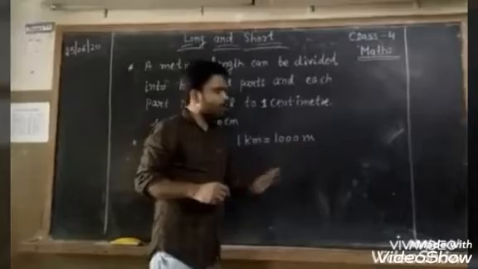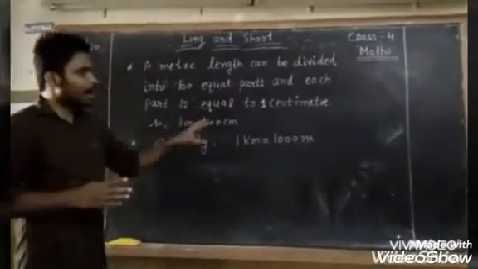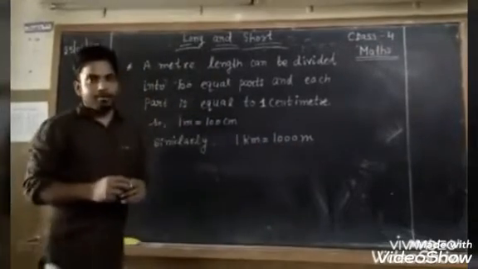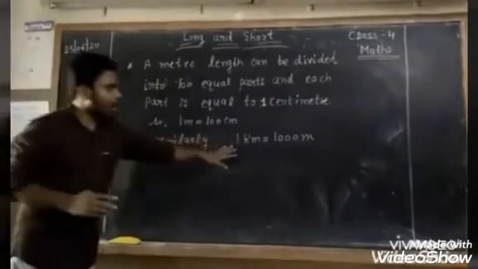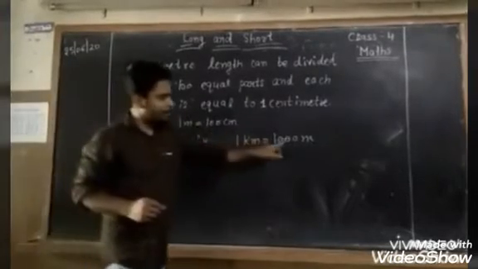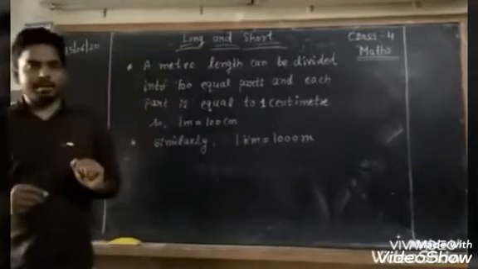Similarly, a kilometer length can also be divided into 1000 equal parts, and each part equal to 1 meter. 1 kilometer, we can divide 1 kilometer in how many parts?